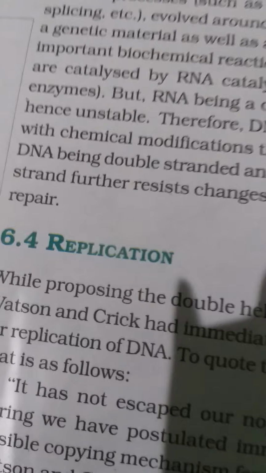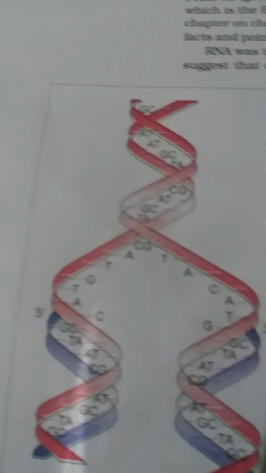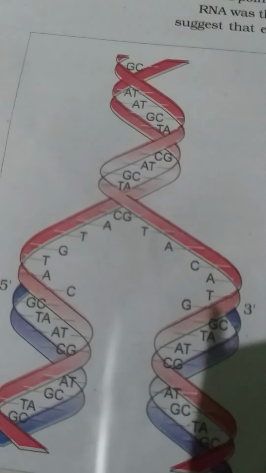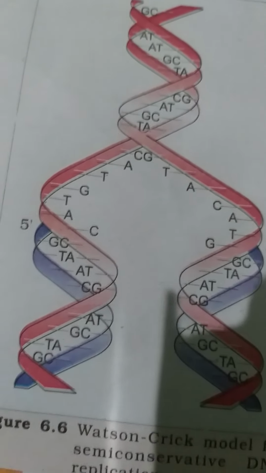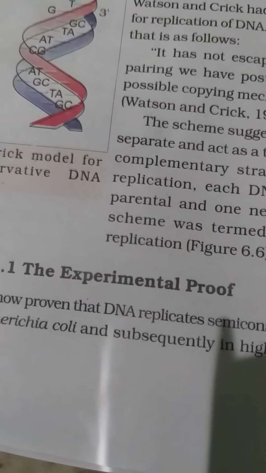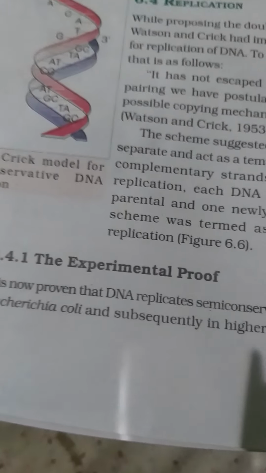Okay, so this you have to do very nicely, and the diagram of the semi-conservative DNA also has to be done. Now here is an experimental proof by which DNA replication is semi-conservative.